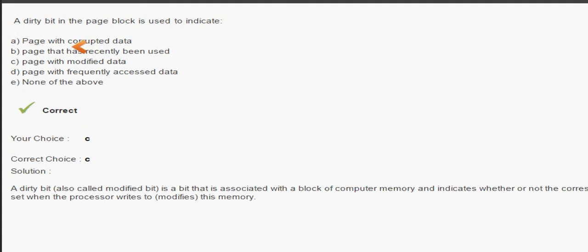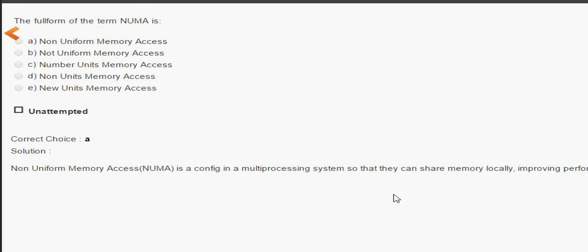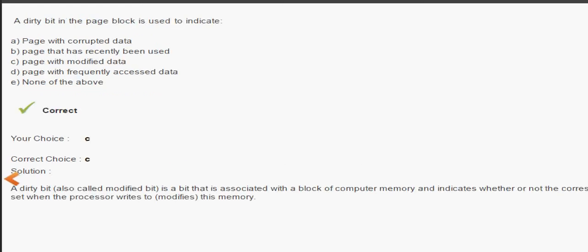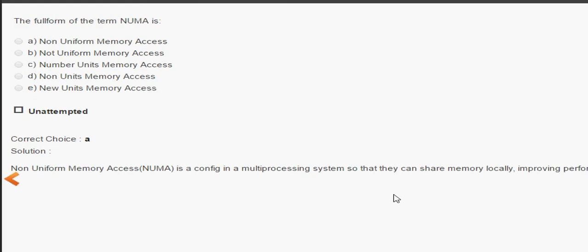Okay, the next question is, the full form of the term NUMA is non-uniform memory access in multiprocessing systems. So this is a question regarding the fundamentals of computer architecture. There is a topic, so inside you can see this question.